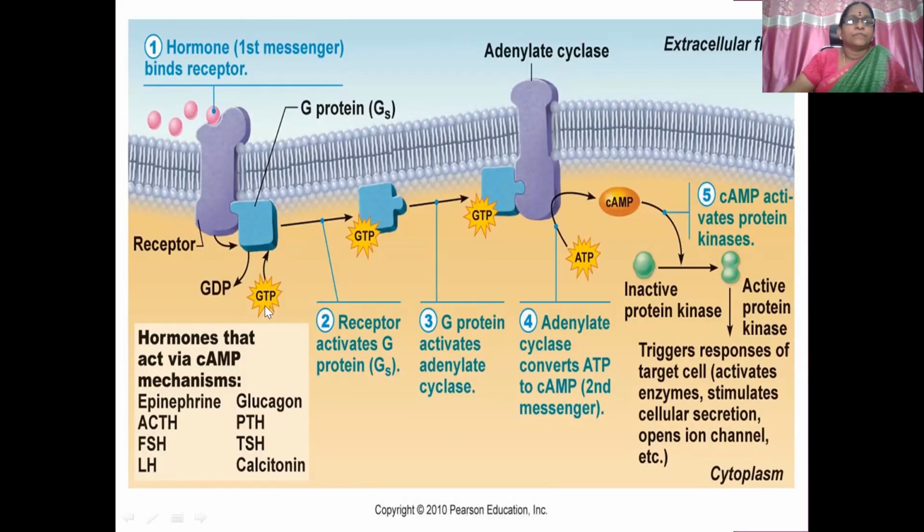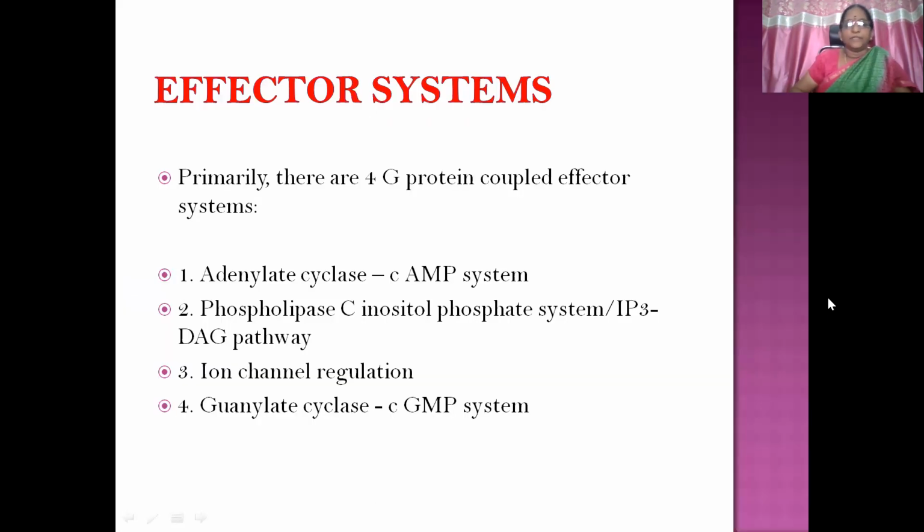Then again, same thing, GTP is going to combine with this adenylate cyclase. So activation of the adenylate cyclase, conversion into cyclic AMP, inactive protein kinase to active protein kinase. PKA means protein kinase A. So it triggers responses of the target cell, that is, activates enzymes, stimulates cellular secretion, opens ion channels, etc. So hope this is clear for you regarding the metabotropic receptors' mechanism of action. We need to draw a diagram and then expand in the final exam.